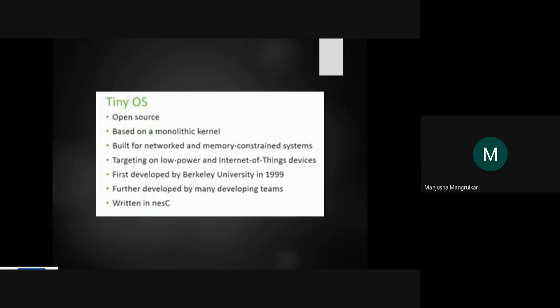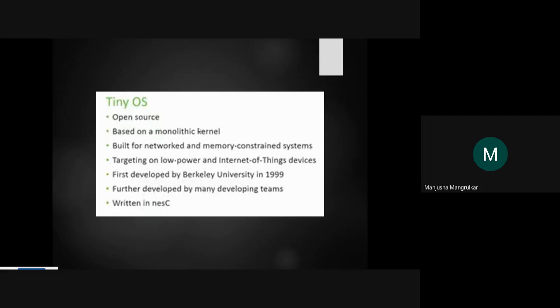If your application is bigger and you require a modular type, you can use Contiki. If your system has to perform a particular task using a monolithic architecture, you can use Tiny OS. And if your system is very narrow and requires only microkernel architecture, you can use RIOT.